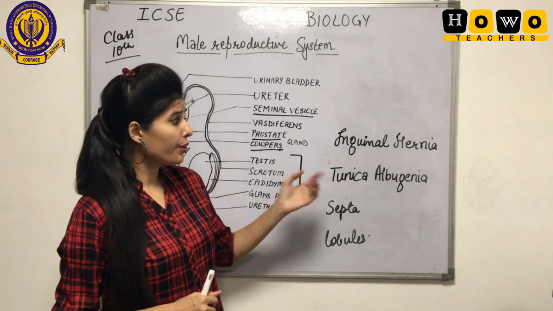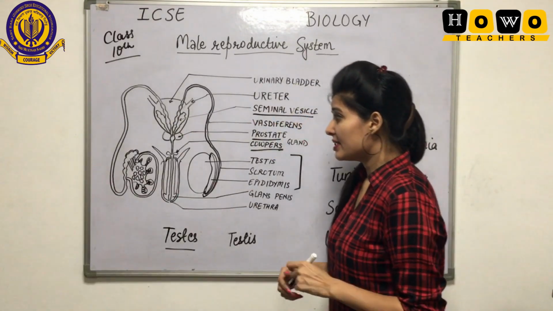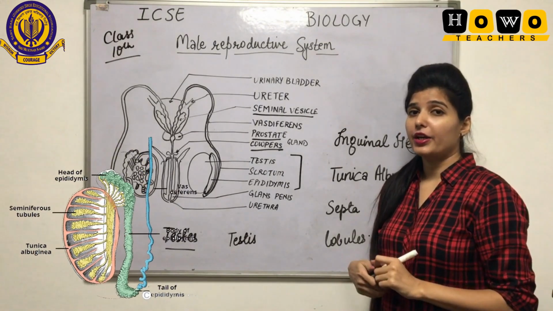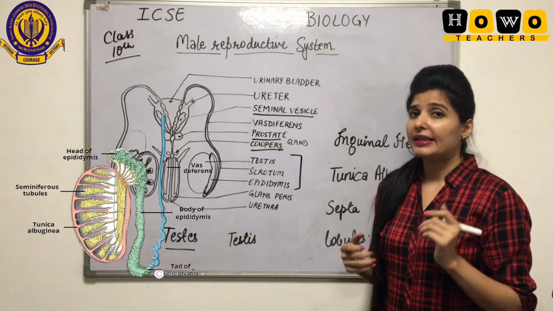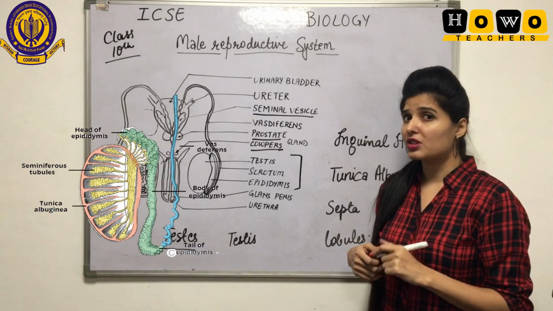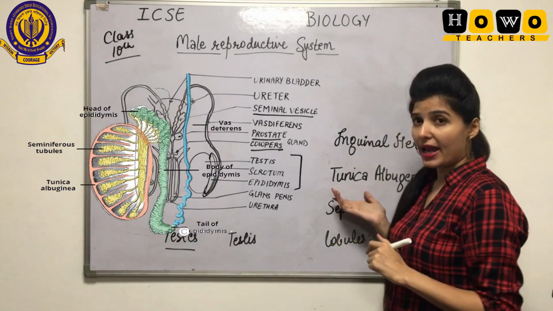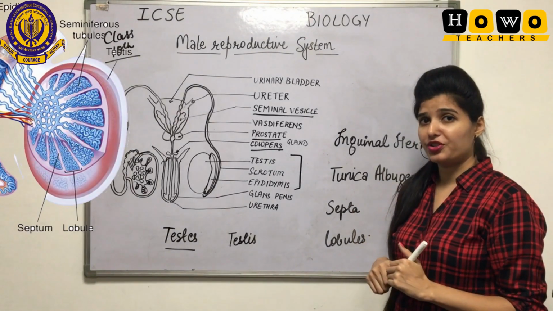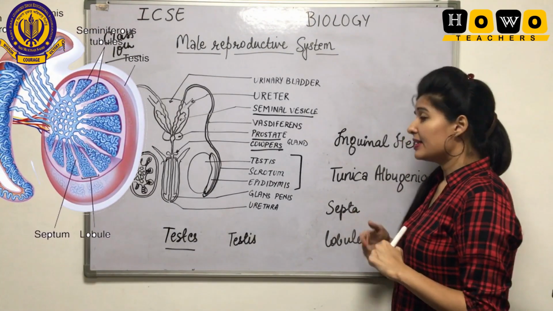Now see tunica albuginea. This is the covering layer of the testicle, made of white fibrous connective tissue, tunica albuginea. And the infoldings of the tunica albuginea are known as the septa.